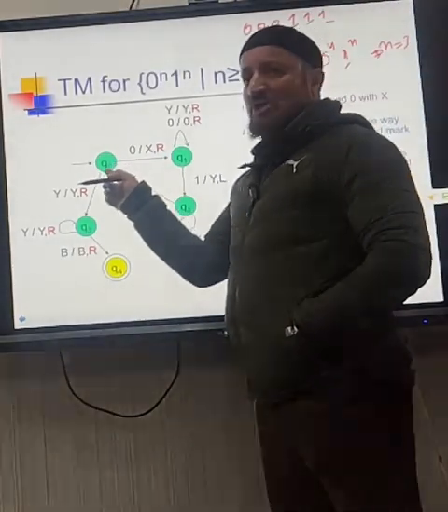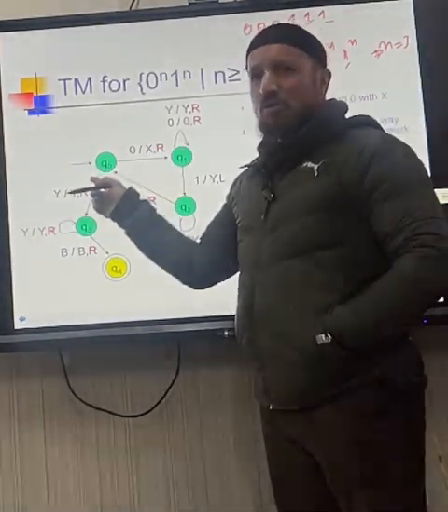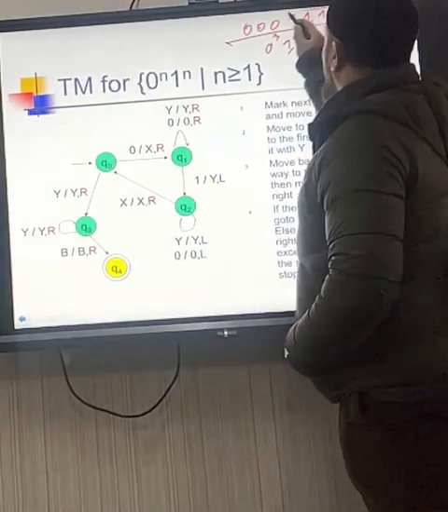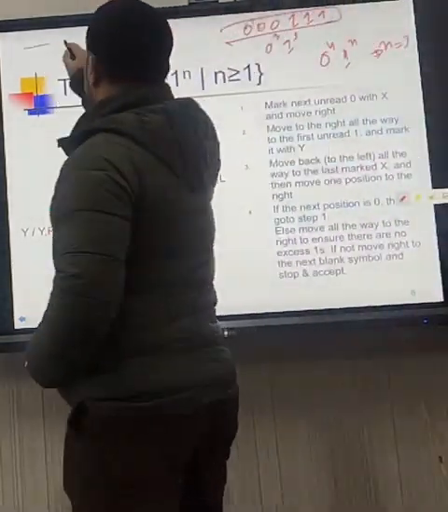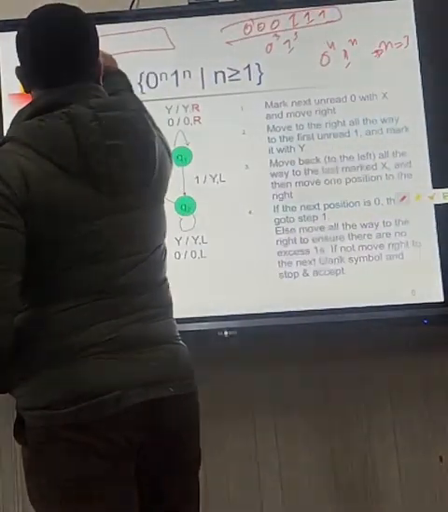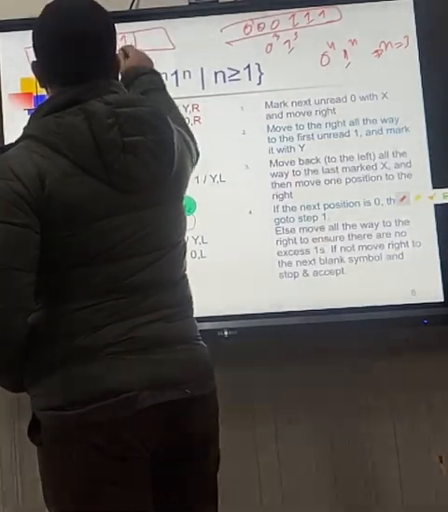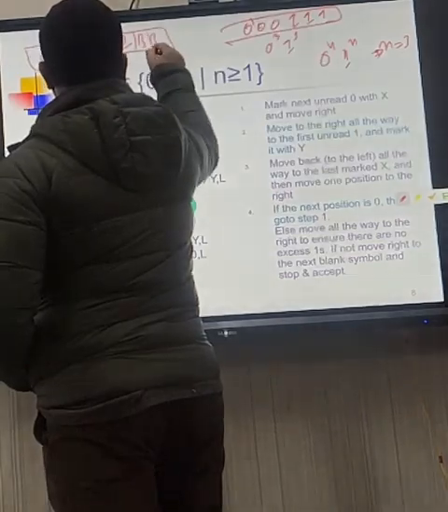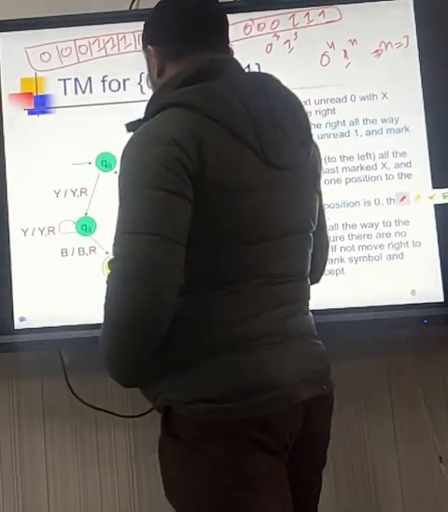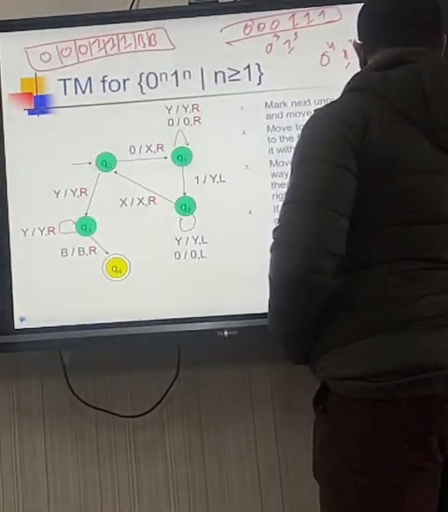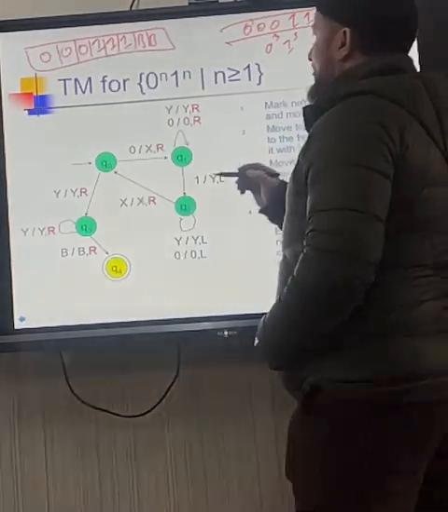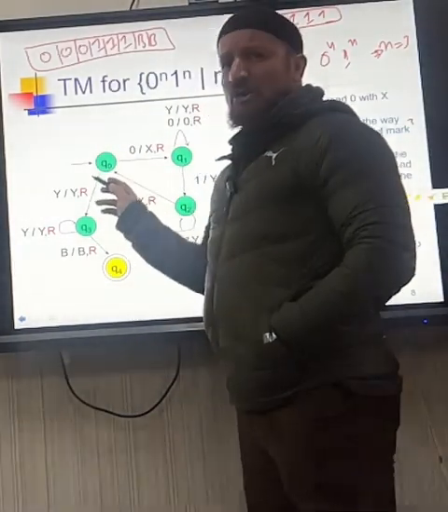Our starting state is Q0. This is my input tape where we have 0 0 0, then I have 1 1 1, and after that I have blanks. Now I am at Q0, the initial state.